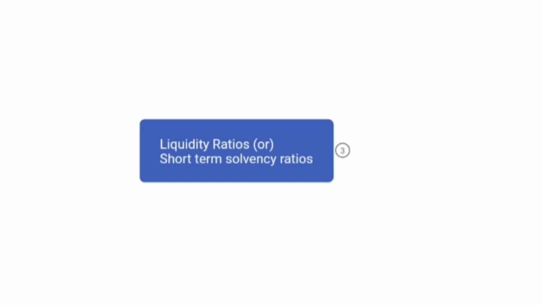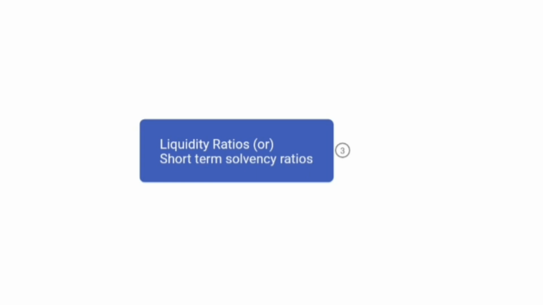The first category of ratios that we have are liquidity ratios, also known as short term solvency ratios. Basically liquidity ratios are used to find out the liquidity position of a business organization. What is meant by liquidity position? It is a position in which the firm has many liquid assets. Liquid assets are nothing but assets which can be easily converted into cash. Basically liquidity ratios are used to test whether the firm has enough liquid assets or not.